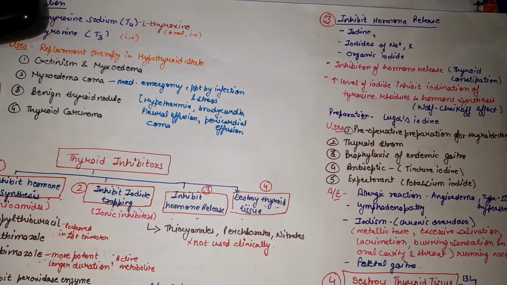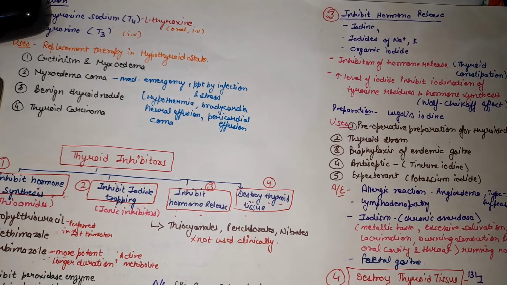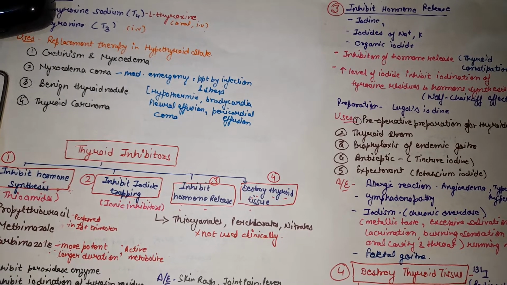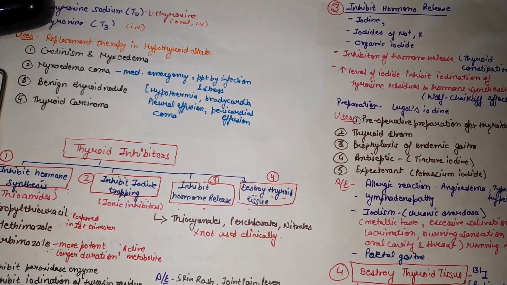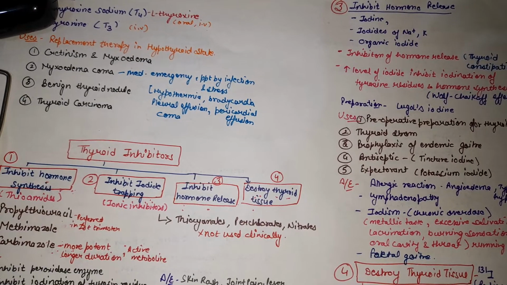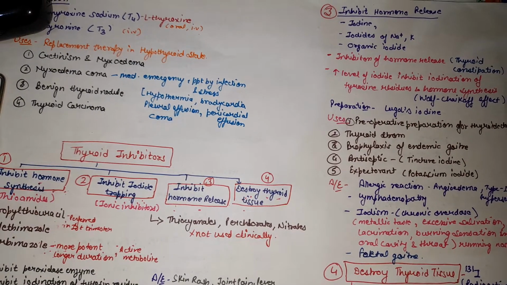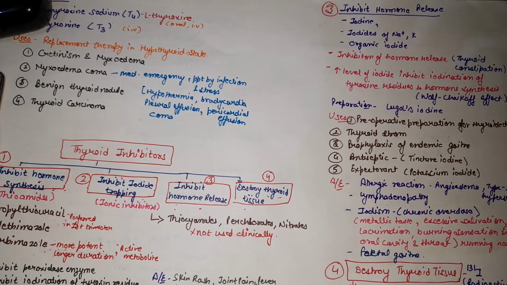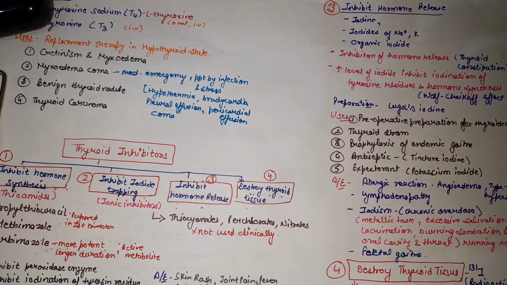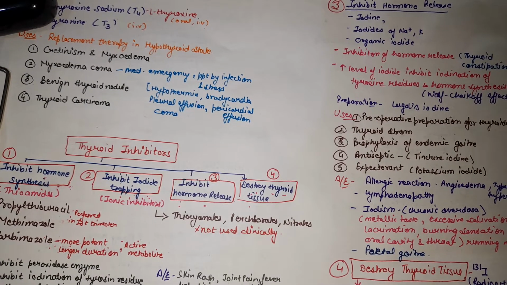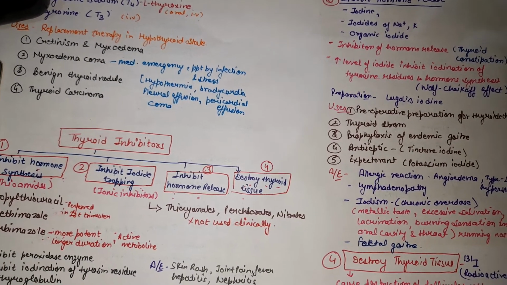Next group is that which inhibits the hormone release. The drugs under it are iodides of sodium and potassium, and organic iodide. The mechanism of action is that they inhibit the hormone release, or we can say that they cause thyroid constipation. An increased level of iodide inhibits the iodination of tyrosine residues and hormone synthesis. It is also known as the Wolff-Chaikoff effect.